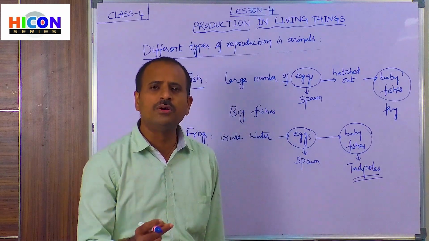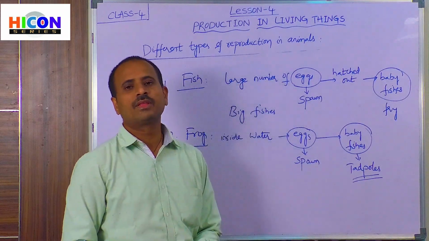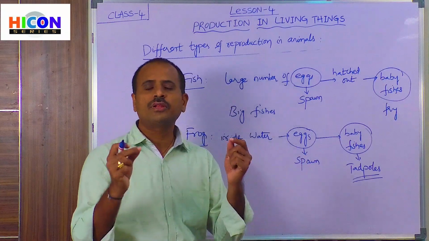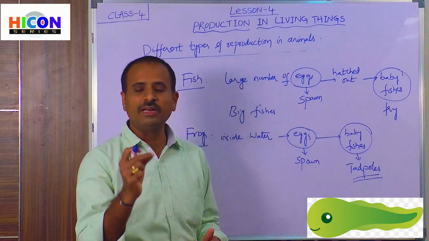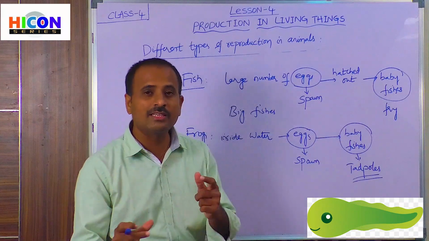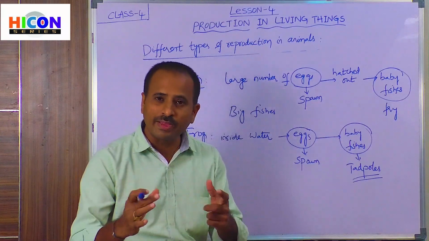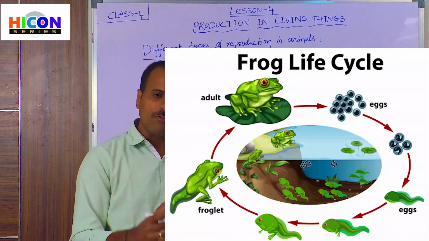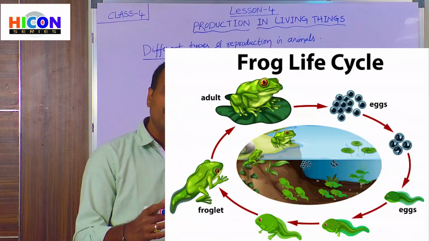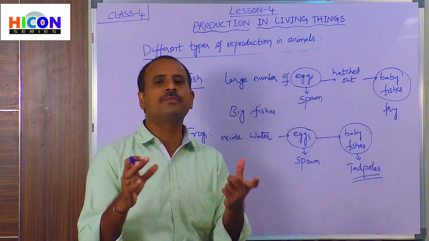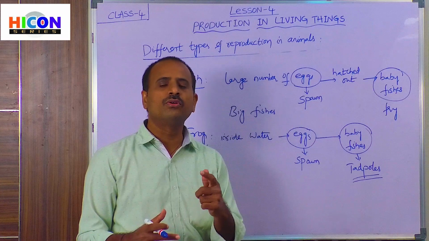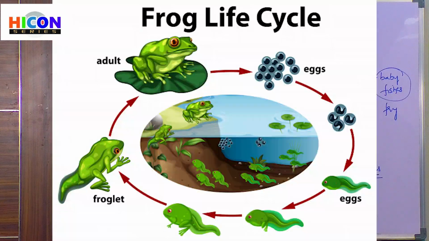These tadpoles also have a tail, that's why they look like a fish. After a few days, the hind legs, that means the back legs, will be formed, and then the front legs will also be formed. The tail at the backside gradually disappears, and gradually it grows into an adult frog. So this is about reproduction in frogs.